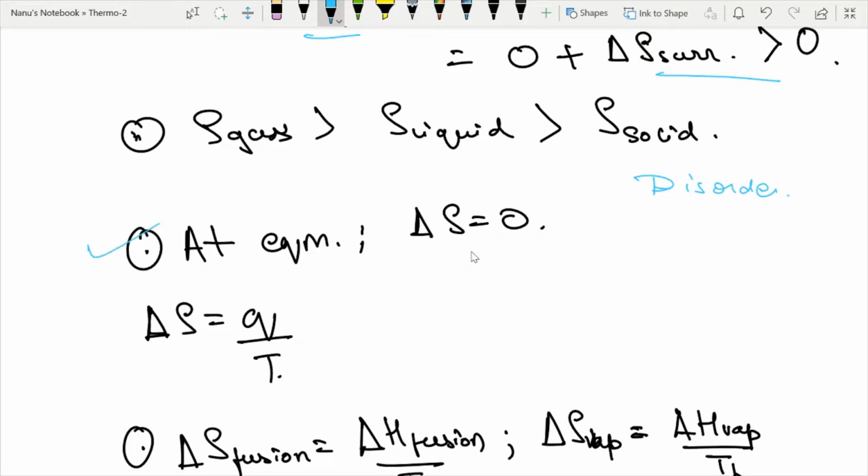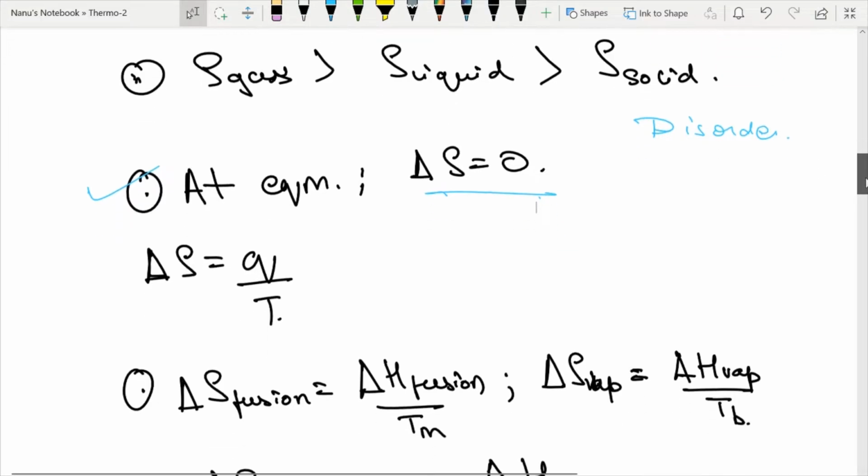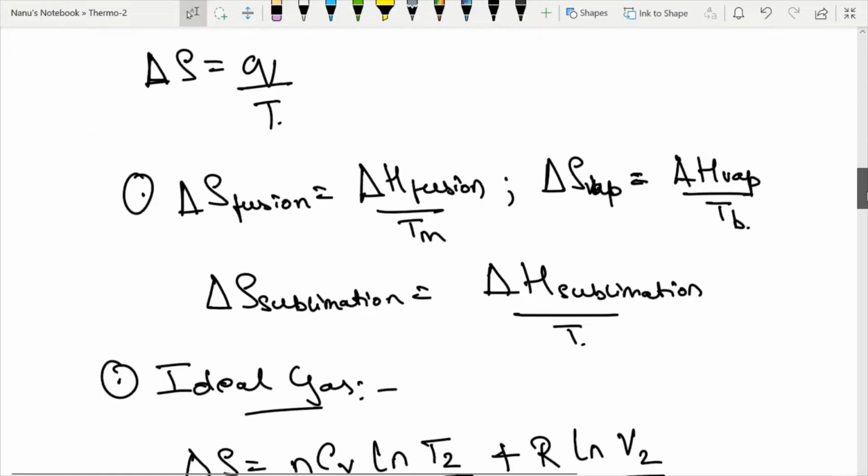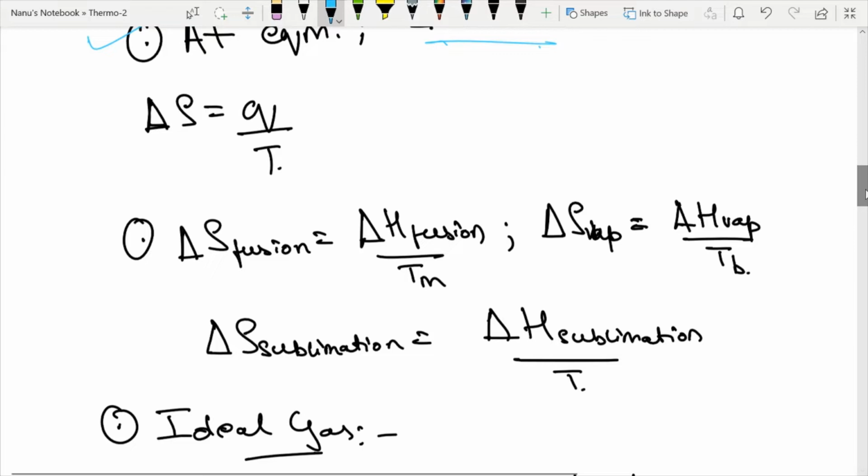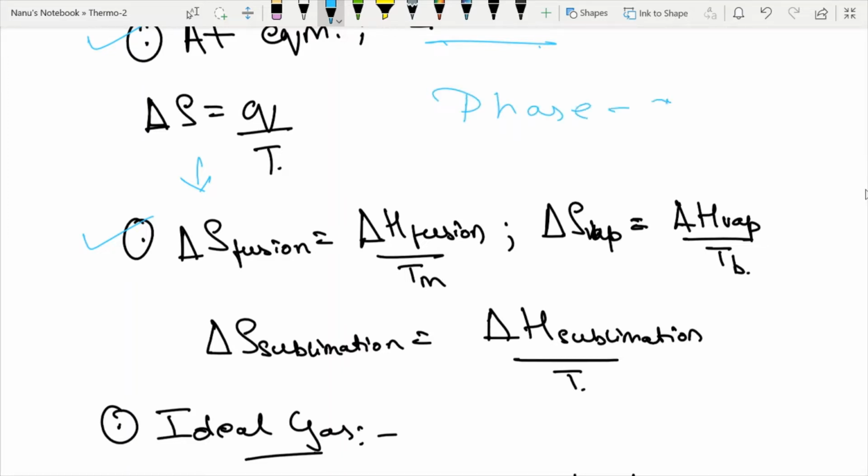At the equilibrium position, the change in entropy is zero. The change in entropy, you remember this, okay? It's not the entropy, it's the change in entropy that we're talking about. So the change in entropy can also be said as the heat divided by the temperature, and this is used when we're seeing phase changes. This is very important. During the phase changes, we can relate our del H with our del S, and del H is your enthalpy.